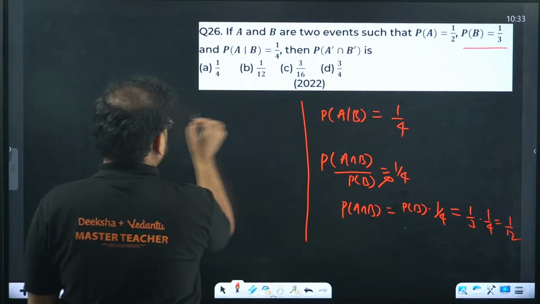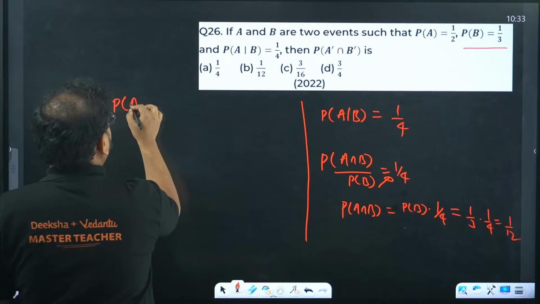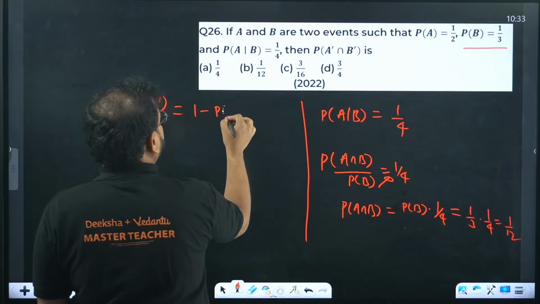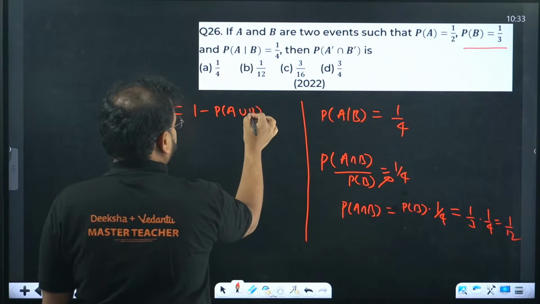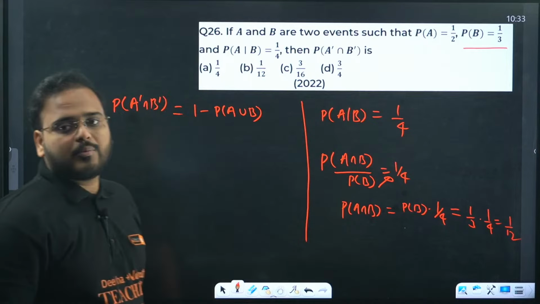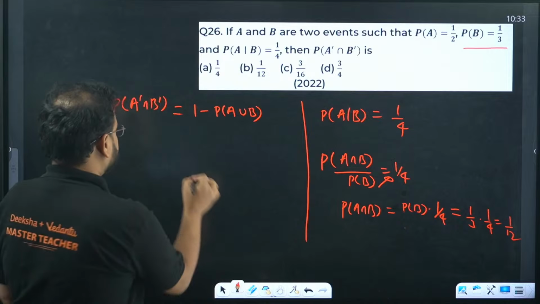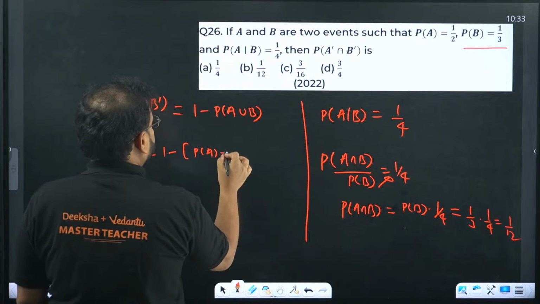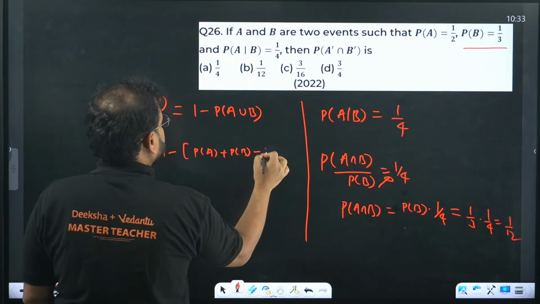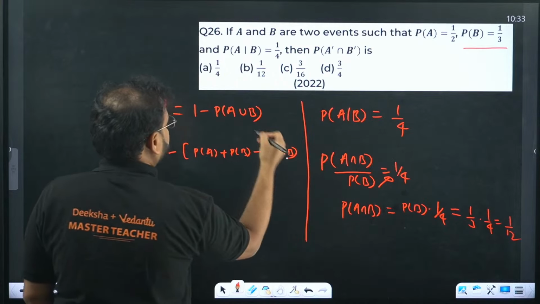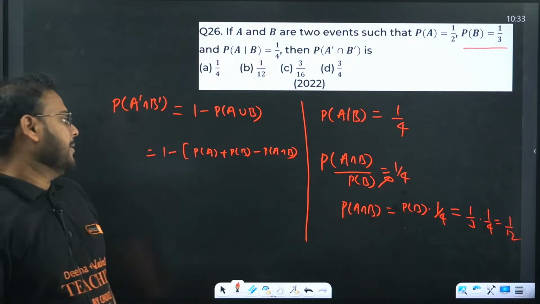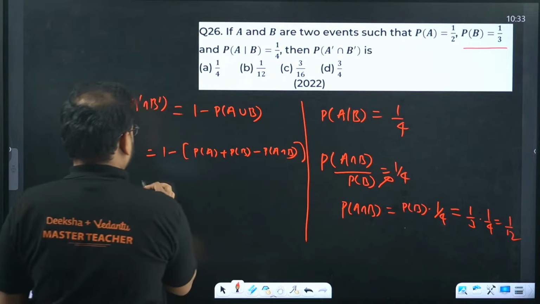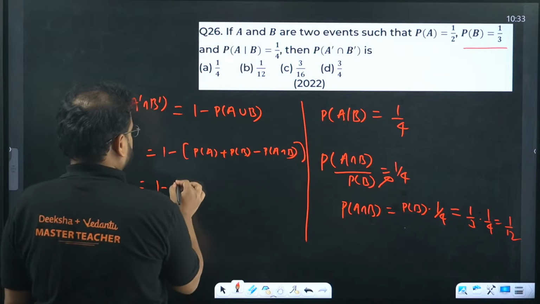Now, what are they asking us? Probability of A dash intersection with B dash. Apply De Morgan's law. 1 minus P of A union B. 1 minus this value will be what? P(A) plus P(B) minus P of A intersection B. That's the formula for union of A and B. So 1 minus P(A) is how much? 1 by 2.